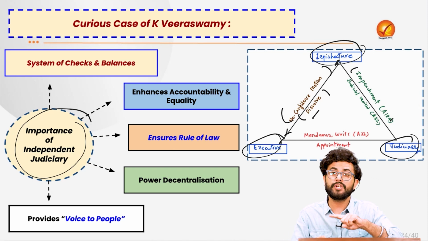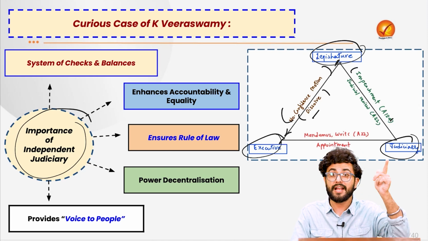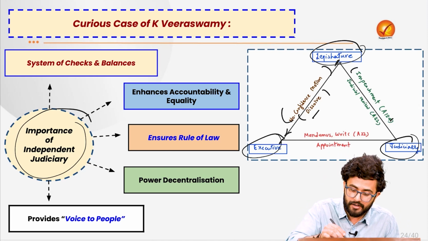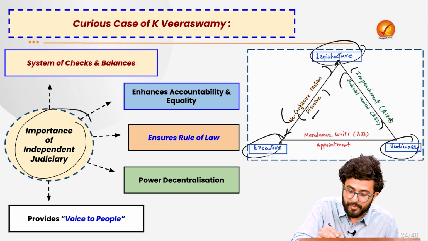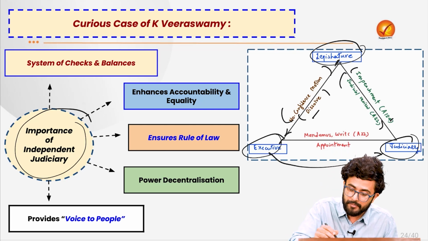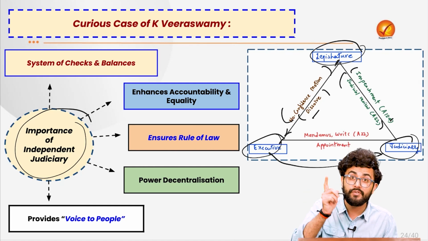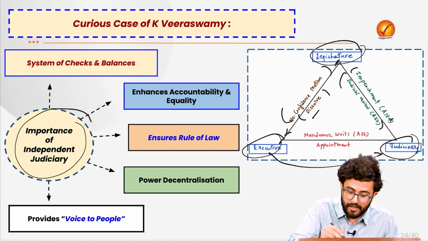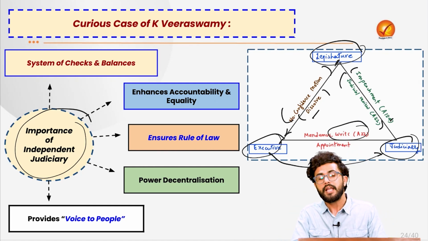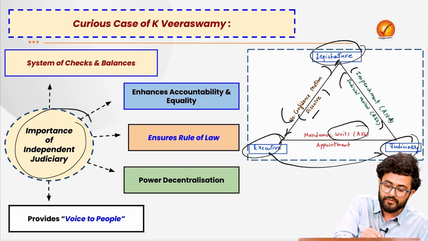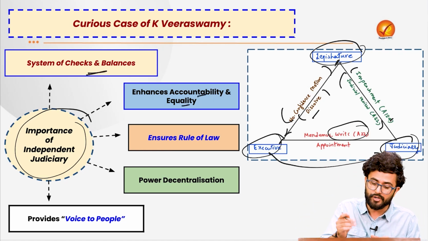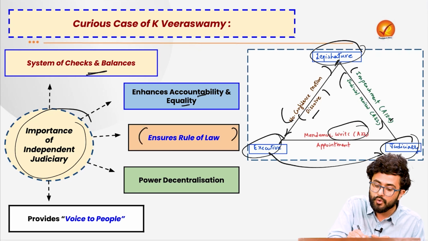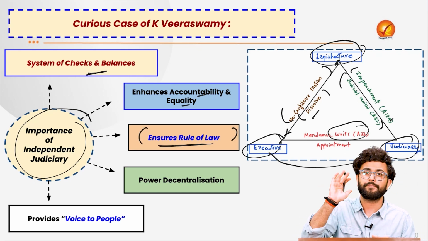At the same time, the judiciary can hold the legislature accountable for the laws which they have made, under Judicial Review, Article 32. Similarly, it is the executive, the president, who appoints the judiciary, and at the same time, it is the judiciary which can issue various kinds of writs to protect the fundamental rights of the people under Article 32 of the Constitution. The idea is to create a system of checks and balances to enhance accountability and equality under Article 14 of the Constitution and to ensure the further rule of law.